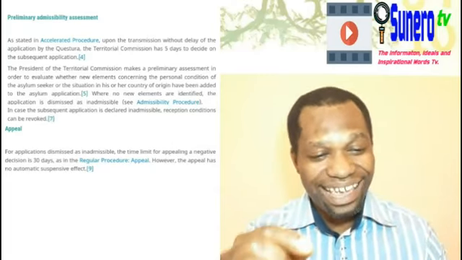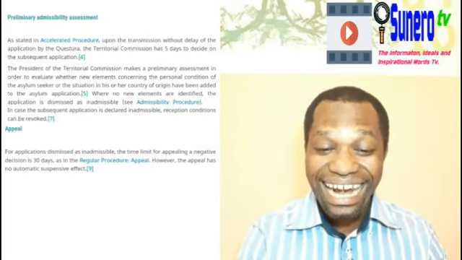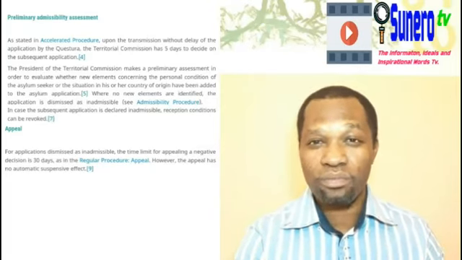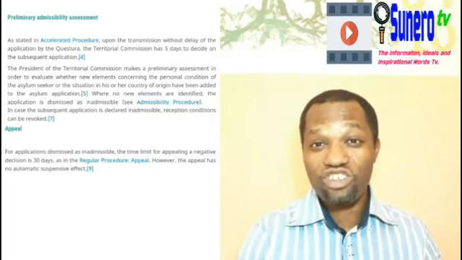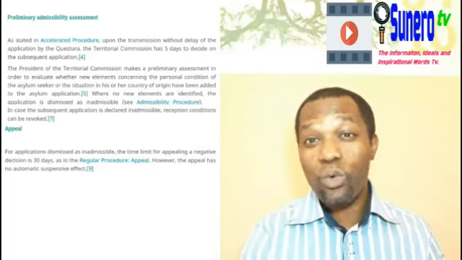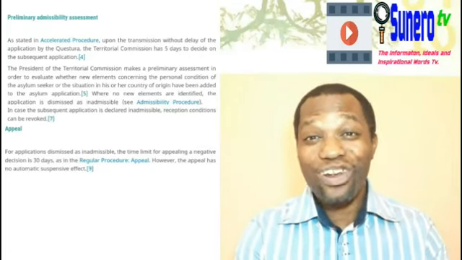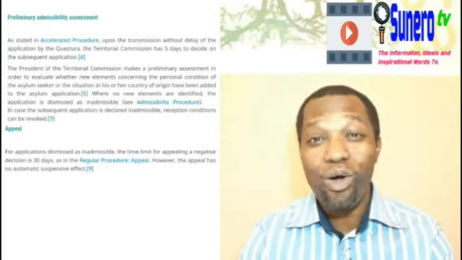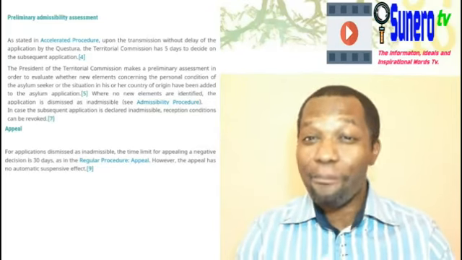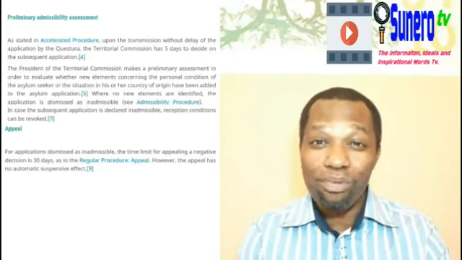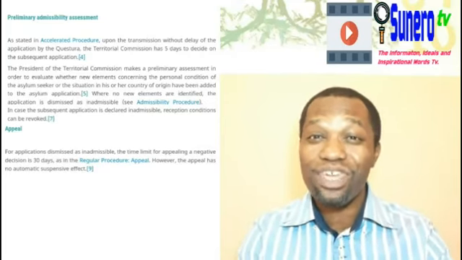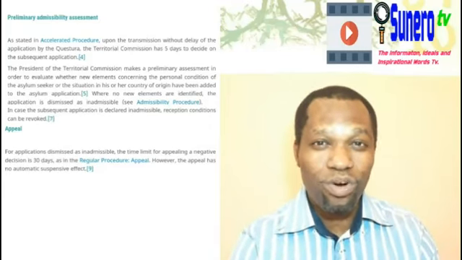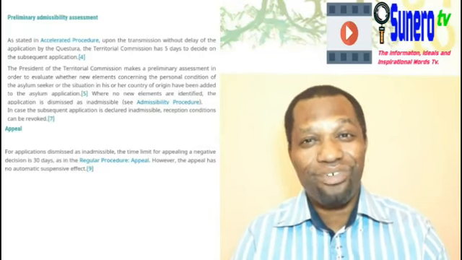And also it says, in case the subsequent application is declared inadmissible, reception conditions can be revoked. If their plan of giving you a reception or putting you in SPRAR or putting you in camp, if at the end the court or the commission finds out that there's not sufficient evidence for you to carry on with this second application, if their promise of giving you housing, putting you in SPRAR, or putting you in camp, they will revoke it. That's what they said. But everyone still has the right to appeal.